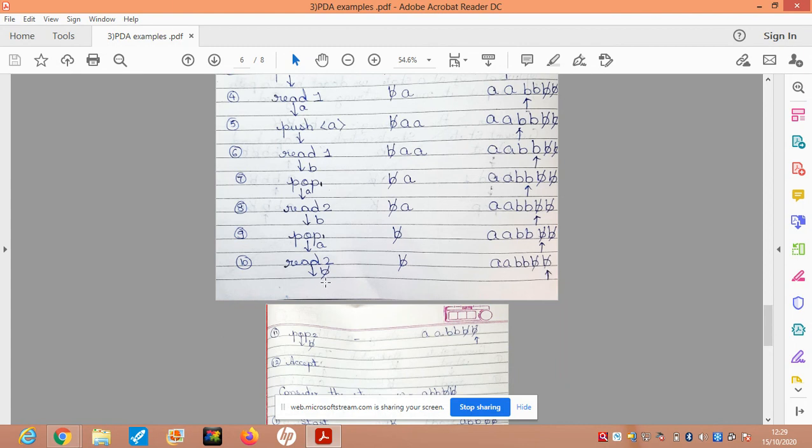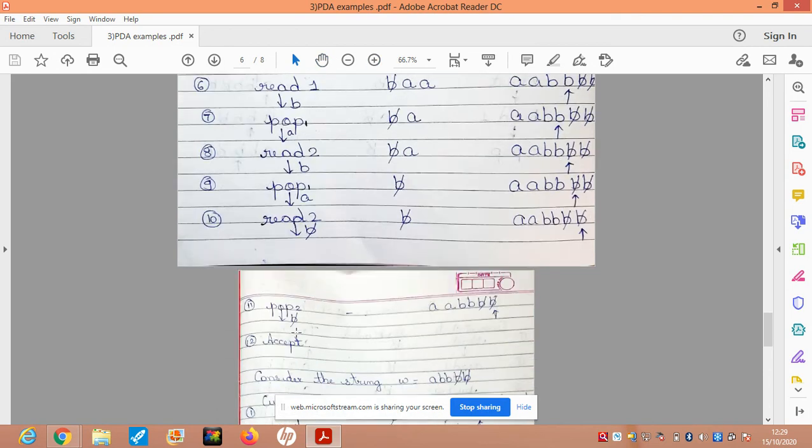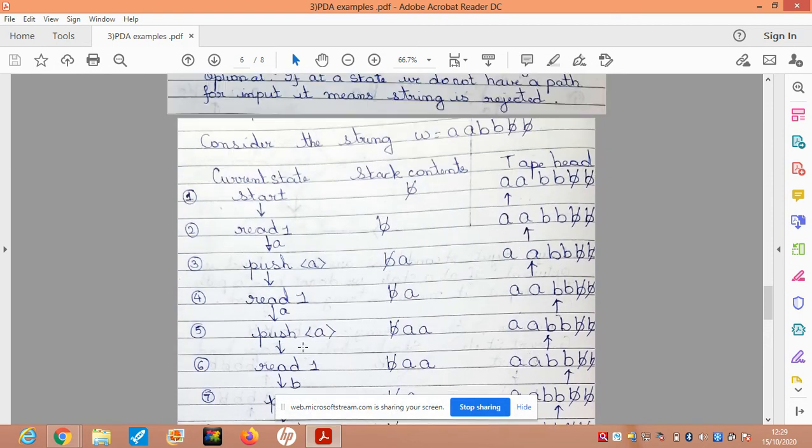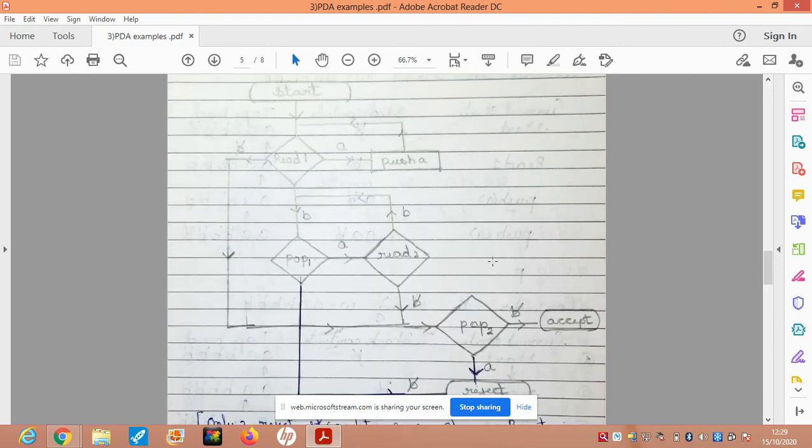At read two, when I see a blank character, I go to a state called pop two. Here I pop the topmost element from the stack, which previously is a blank character. So blank gets popped, and nothing happens to the tape head; it remains at the same position. Finally, at pop two, if I see a blank character, I go to a state called accept. So this is how the simulation can be shown for a string of the form AA followed by BB, which is a part of that language. And this is the PDA corresponding